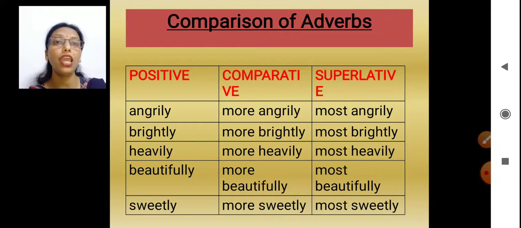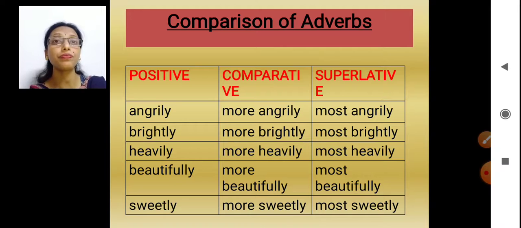Heavy. Heavily. Beautifully. Three, four. Okay. So there are more than one syllables. Sweetly. Two E sounds are there. Okay. So here angrily will become more angrily, brightly will become more brightly, heavily will become more heavily, beautifully more beautifully, and sweetly will become more sweetly.